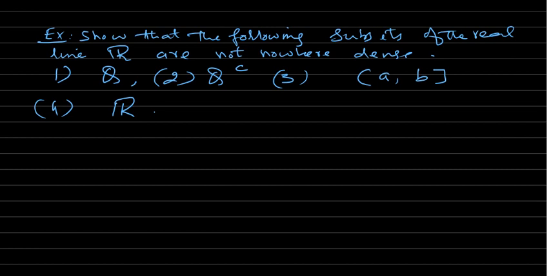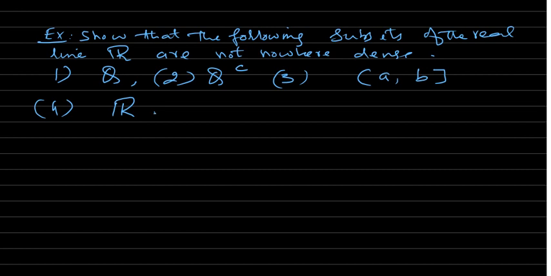Similarly, Q complement, the set of irrationals, its closure is also the whole real line, okay? So which means that interior of Q complement closure is R. It's not the empty set. Same is true for this set. The closure of this interval is the closed interval AB, and the interior of the closed interval AB is the open interval AB, which is a non-empty set.